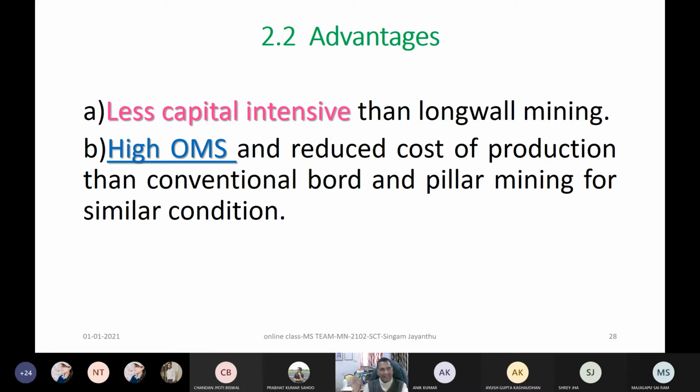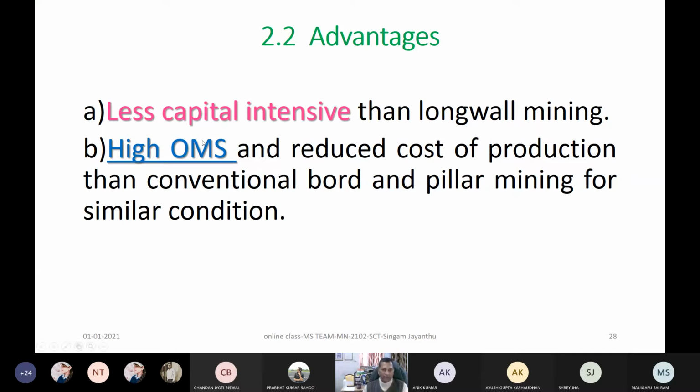Compared to that, within a few tens of crores we can have our room and pillar, or even continuous miners, SDL or LHD semi-mechanized room and pillar or board and pillar. That is the meaning of this advantage.